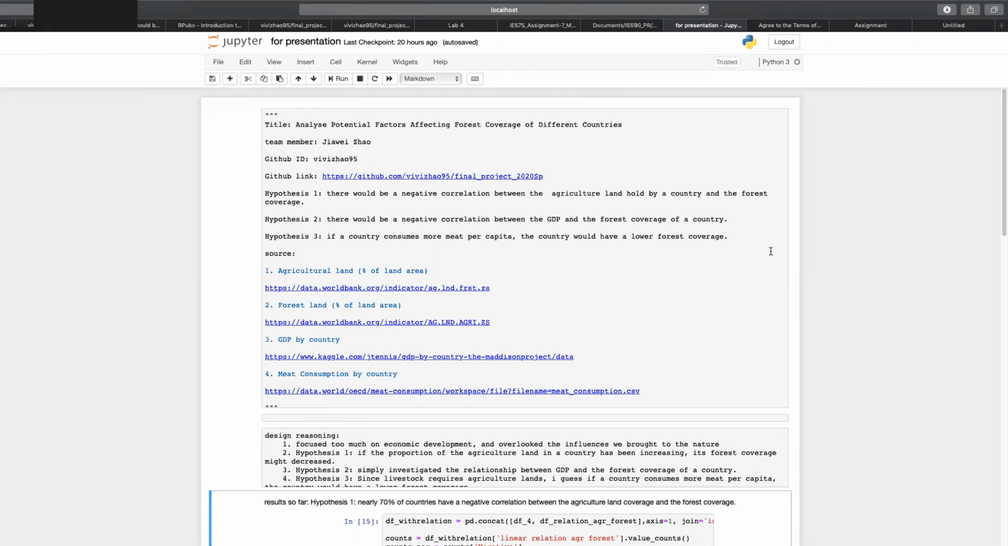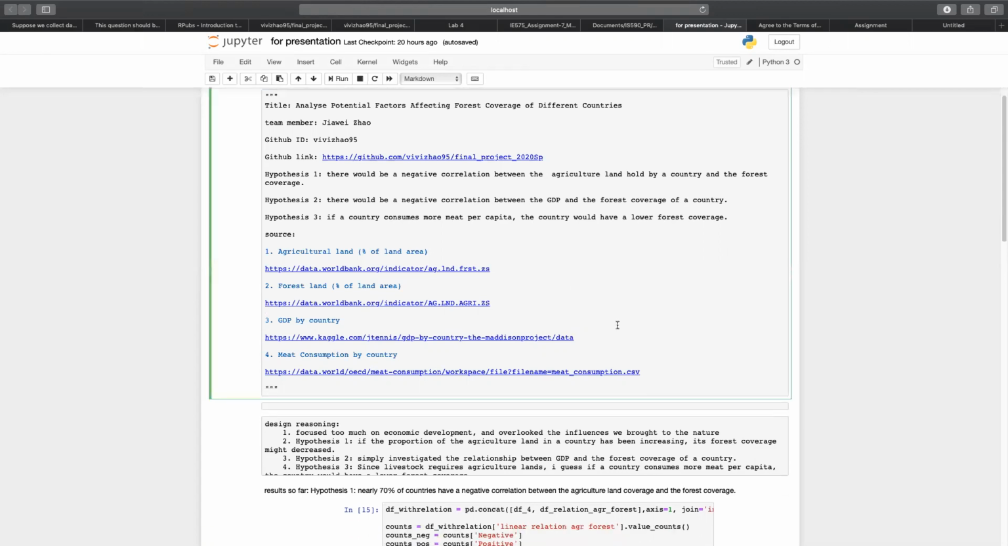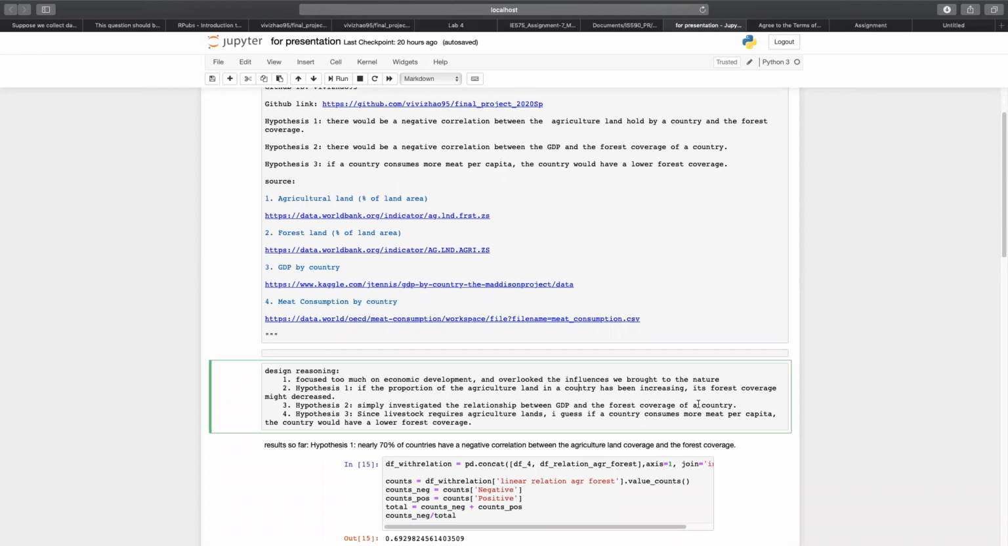And the third one is if a country consumes more meat per capita, the country would have a lower forest coverage. And the following four are the sources used in my project. Now let's move on to the design reasoning.